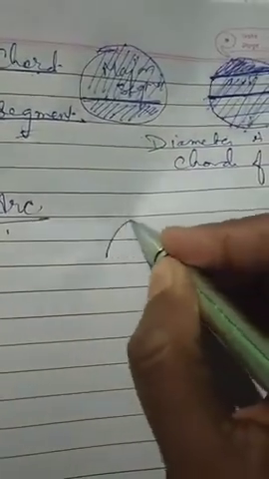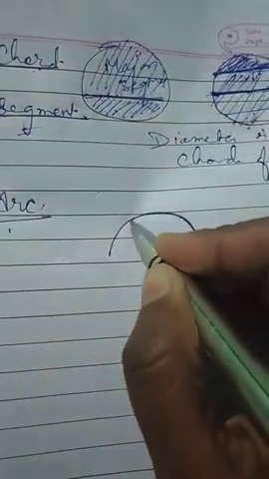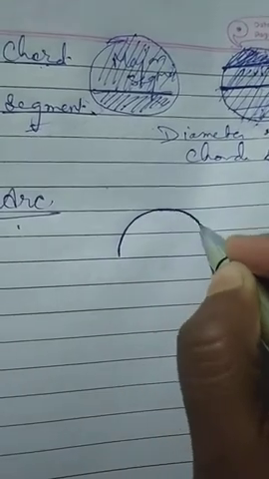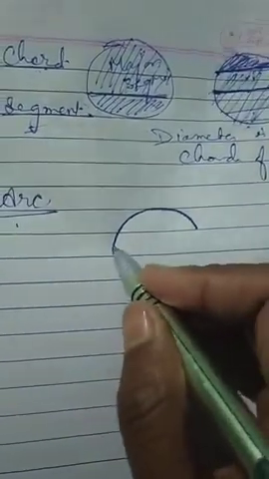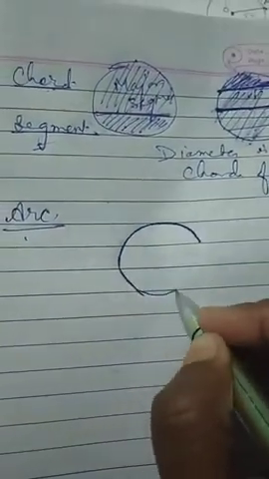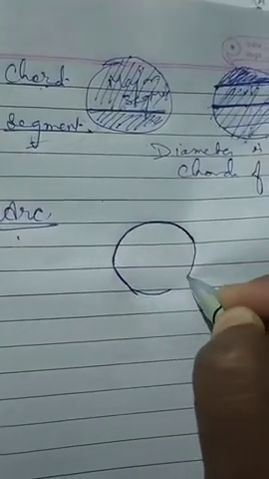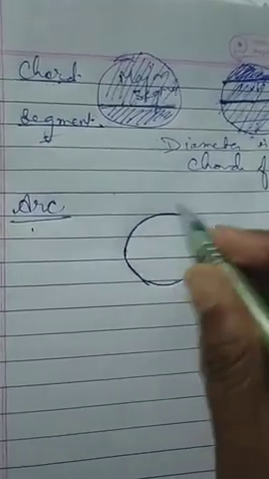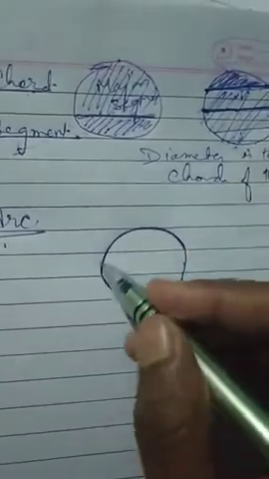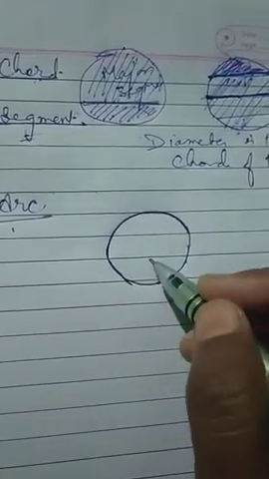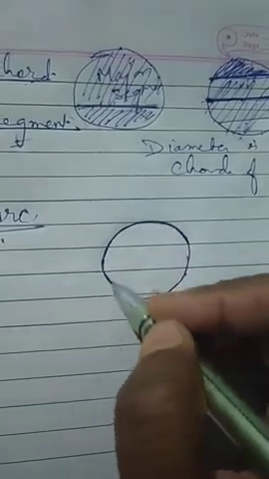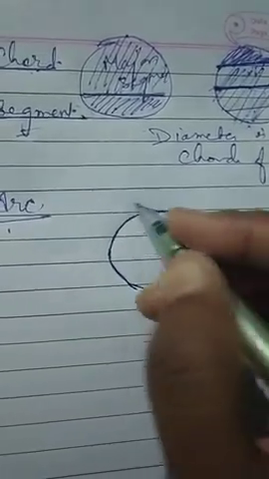Now, what is an arc? If I draw it like this, it is called an arc. If you want to extend it, it will be like this, and still it is an arc. If you join it fully, then it will not be an arc; it will be a circle. So you can define an arc: an arc is a part of the circumference.